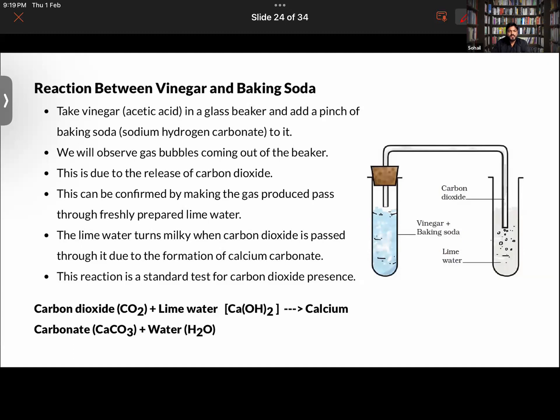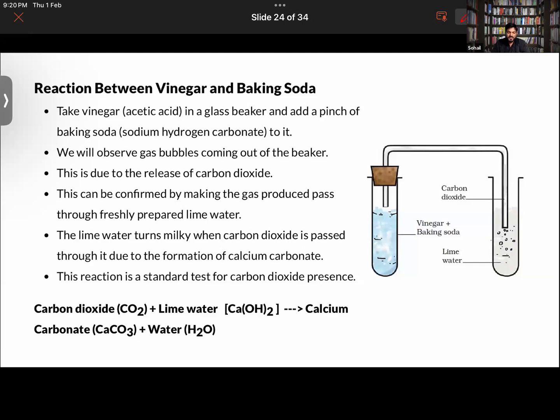Repeat that again. So basically, adding vinegar to baking soda and adding lime water to baking soda is the same thing, right? Basically adding vinegar to baking soda or adding baking soda to vinegar. That's what you were saying, right? So both are the same thing actually. No, sir. I meant adding vinegar to baking soda and adding lime water to baking soda is the same thing, right? No, both are different things actually here.